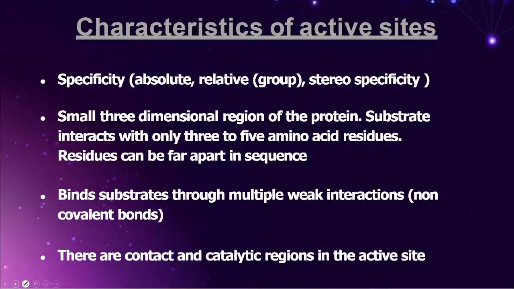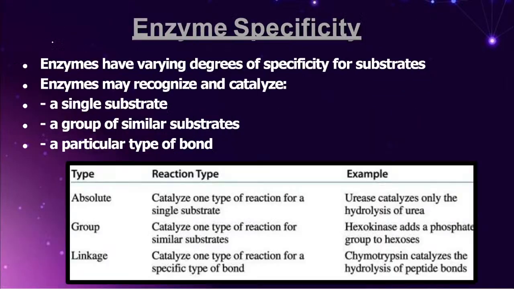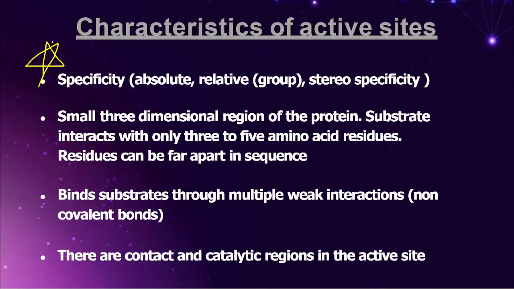Okay, now this is also an extremely important slide, friends. Follow me correctly. Specificity. What is this particular specificity? Remember my words. Once again, this is the enzyme and this is the active site. Now the question is how exactly a substrate will come and associate with the active site?